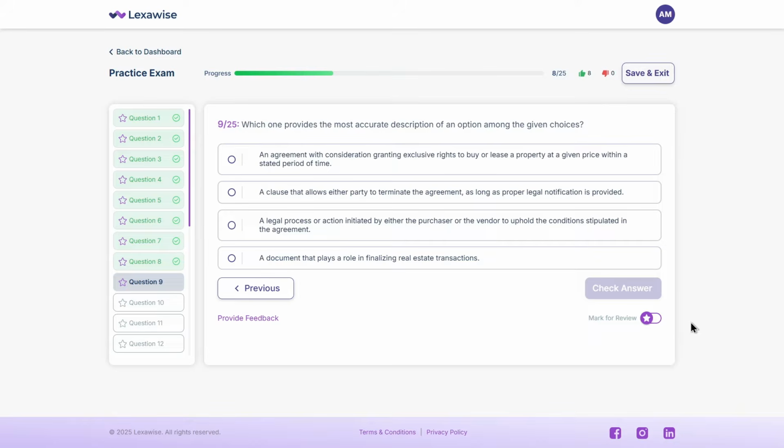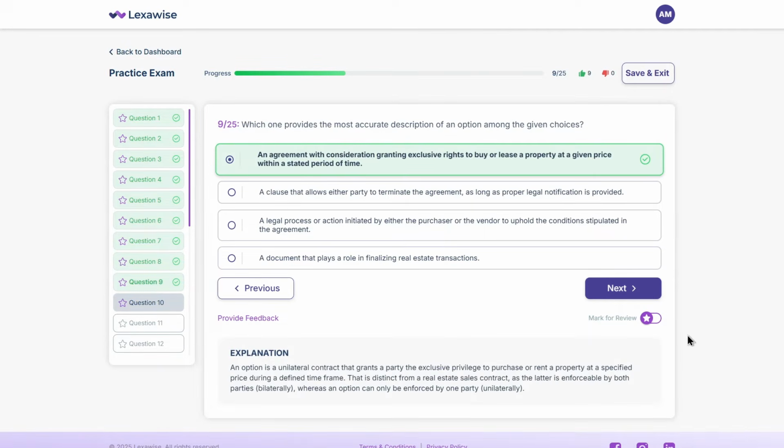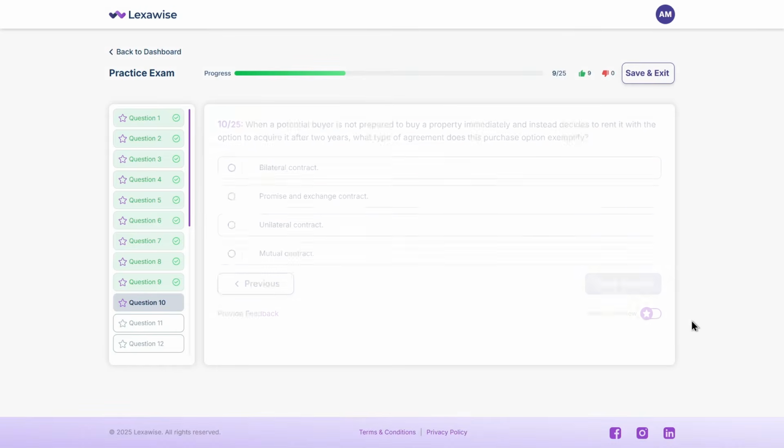The correct answer is A. An agreement with consideration granting exclusive rights to buy or lease a property at a given price within a stated period of time. An option is a unilateral contract that grants a party the exclusive privilege to purchase or rent a property at a specified price during a defined time frame. That is distinct from a real estate sales contract, as the latter is enforceable by both parties bilaterally, whereas an option can only be enforced by one party unilaterally. Let's keep going with the next one.